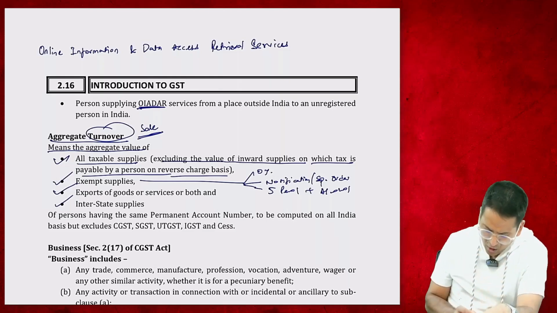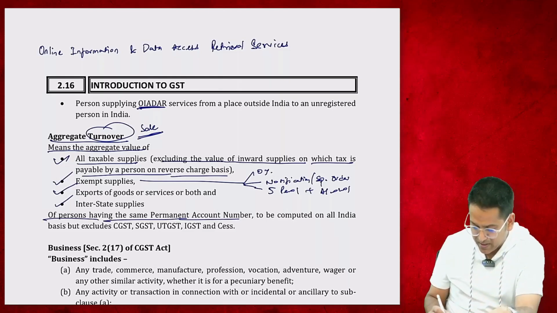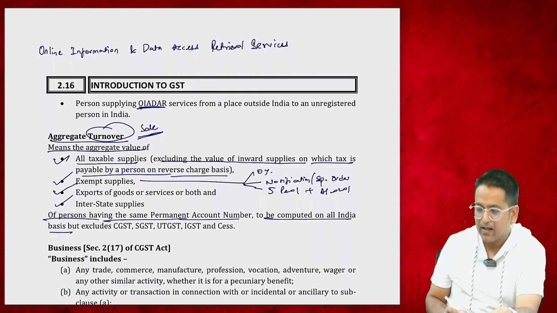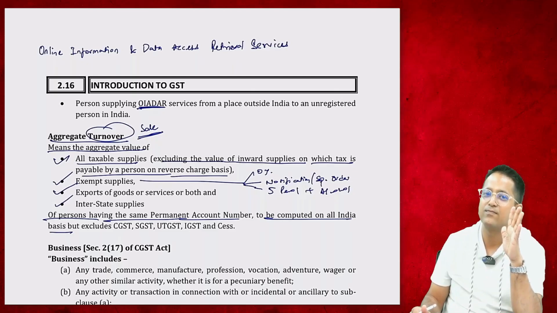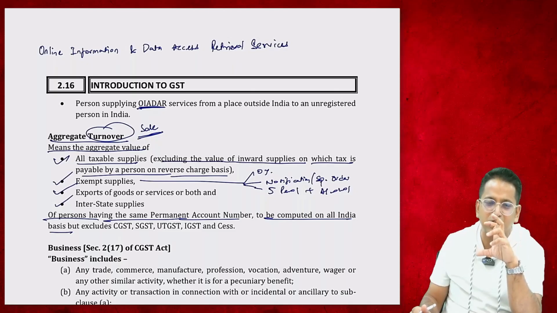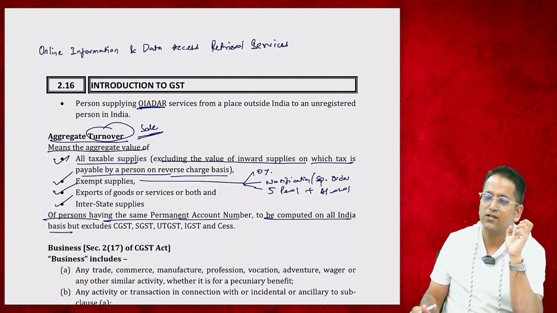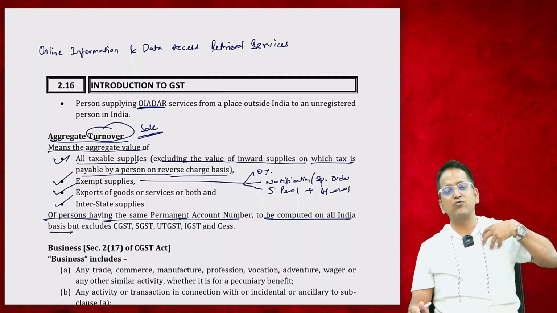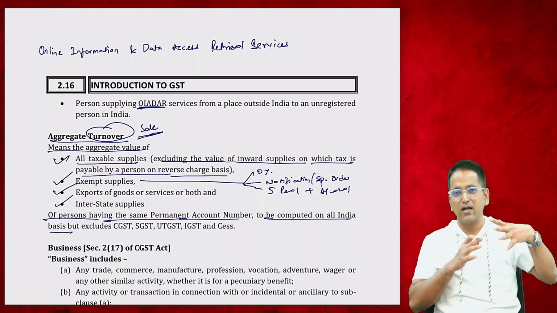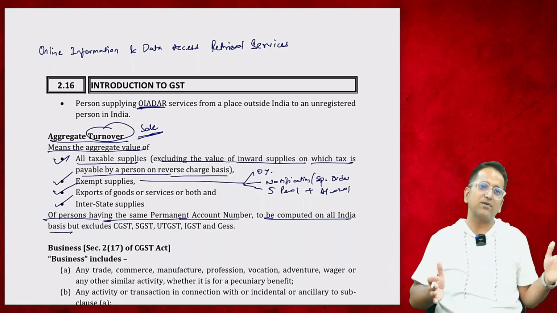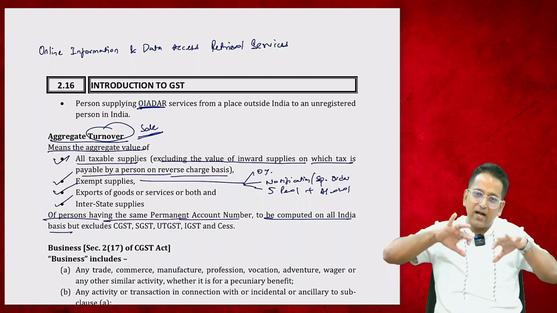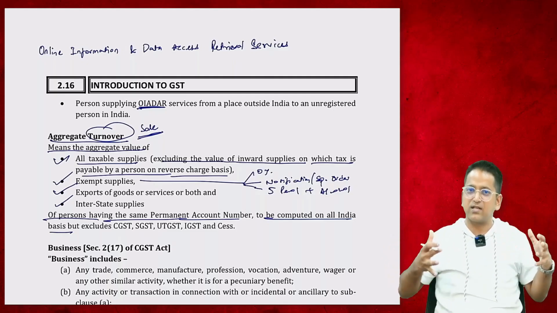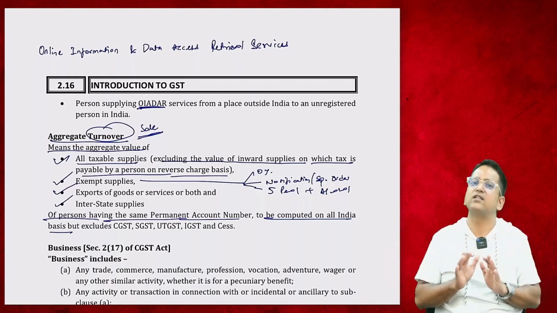Right? Of persons having the same PAN to be computed on all India basis. We add the turnover of one PAN, like Raj Agrawal's PAN. Okay, this is the PAN, and we will add all the turnover which is on this PAN. Okay, like my turnover is Study at Home Private Limited, it's another company. If some turnover is of Study at Home Private Limited and some is of Raj Agrawal, then these two will not be added together. PAN of Raj Agrawal is different and PAN of Study at Home Private Limited is different. Both PAN will be checked separately. These are two different individuals. Right? It will be checked that how much turnover is there on one PAN.